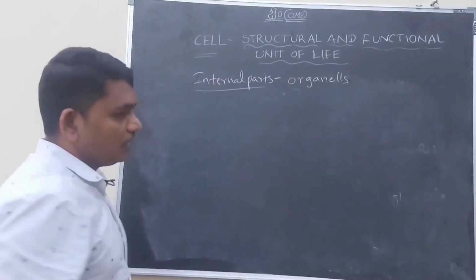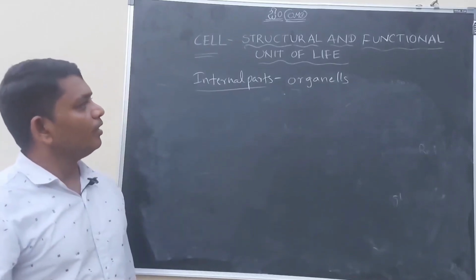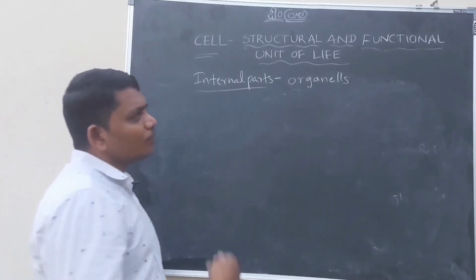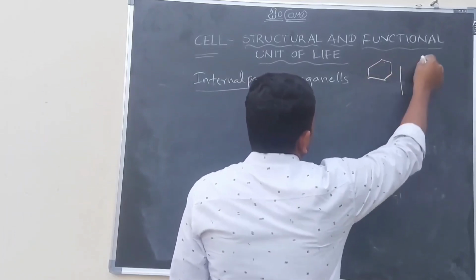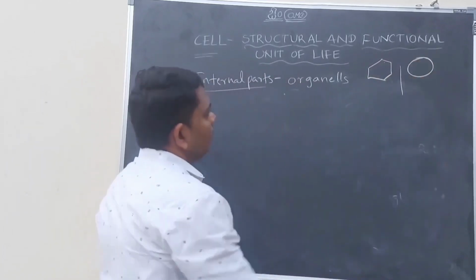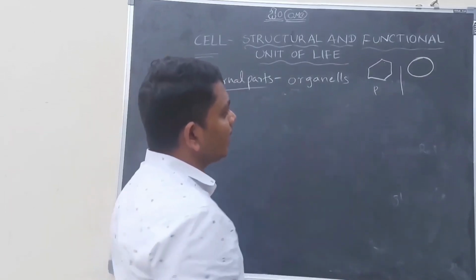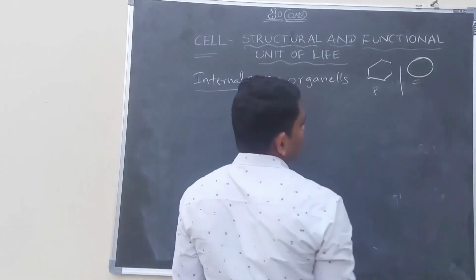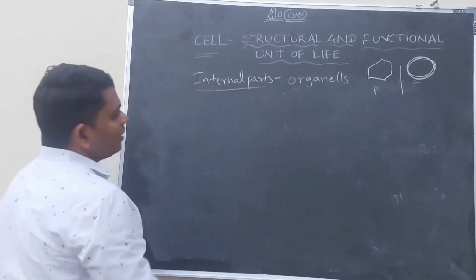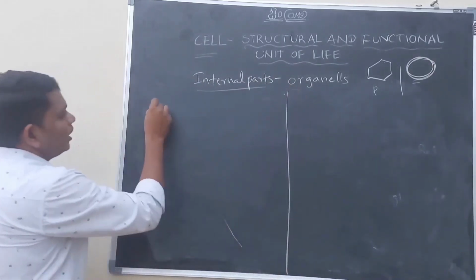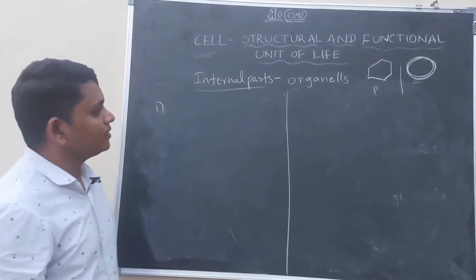Let us discuss the differences between the plant cell and animal cell. From the starting of my lesson, I have been telling you two differences between a plant cell and animal cell. The structure of the plant cell is usually shown as hexagonal. The structure of the animal cell is usually shown in circular shape. Let us discuss the important points of differences between plant cell and animal cell.